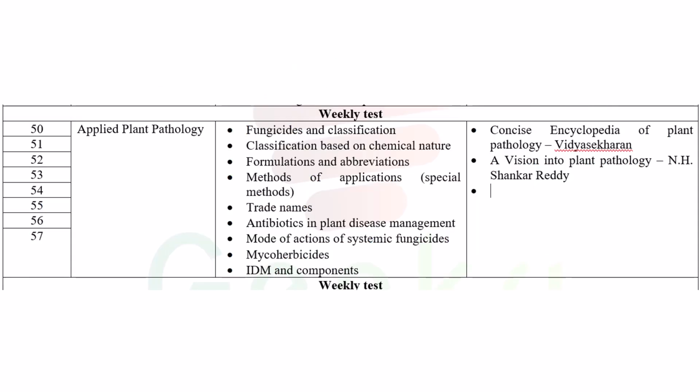Regarding applied plant pathology: fungicides and classification, classification based on chemical nature, fungicide abbreviations, methods of application, especially the special methods of application, the trade names of fungicides, and especially what each fungicide is meant for and what kinds of diseases we can use it to manage. For example, you can take tricyclazole. This is especially meant for rice blast. Like that, for every single fungicide I tell you, the trade names will be there. We'll also try to keep the diseases they manage in a very easy way,